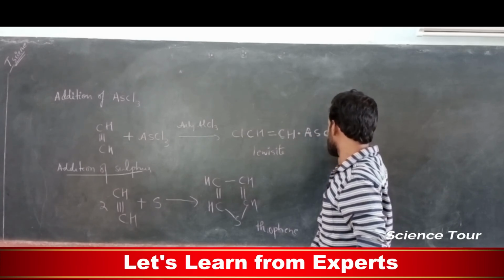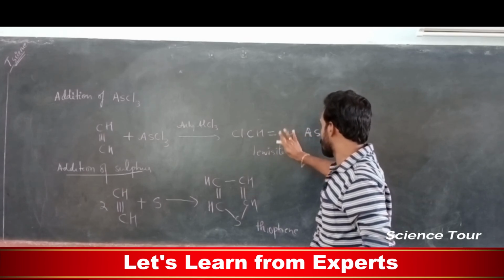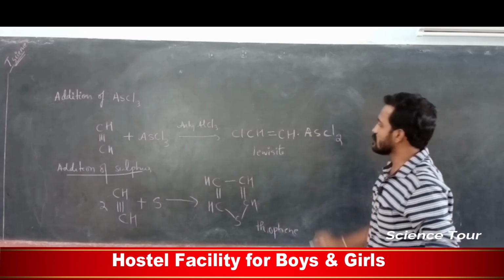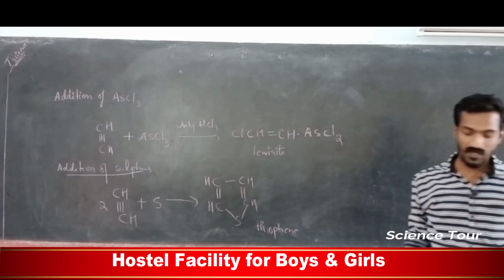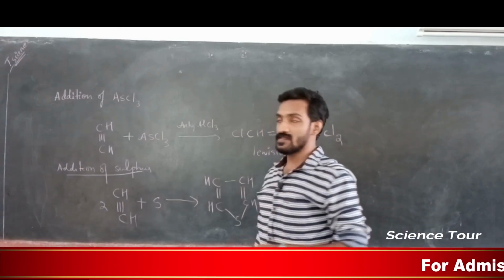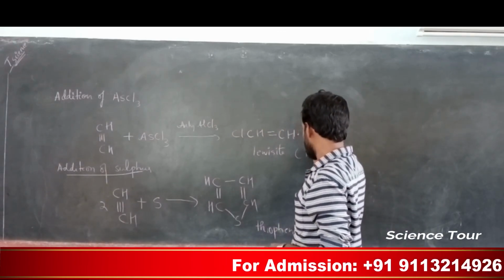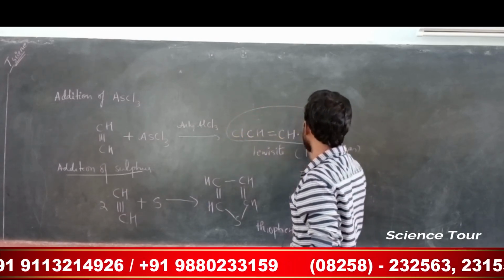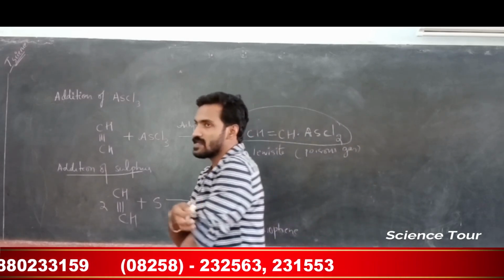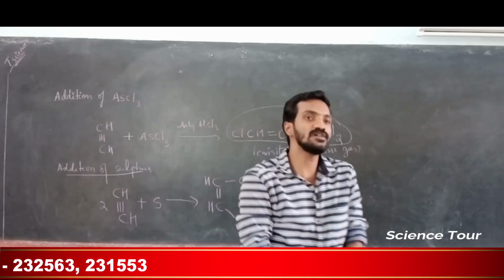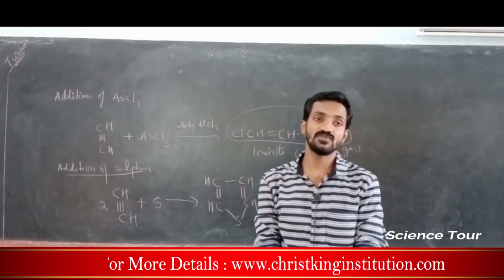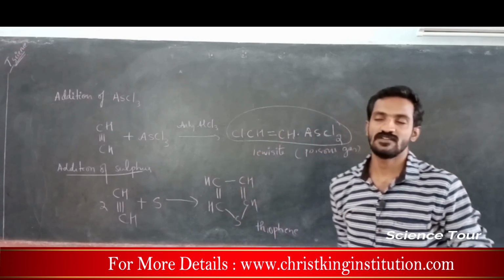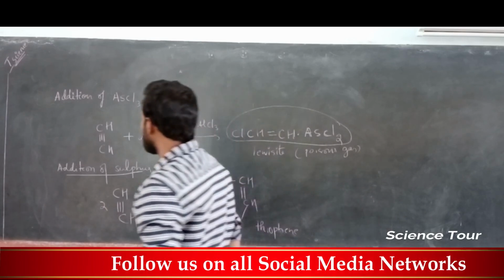This is the product formed. This is called Lewisite gas, a poisonous gas produced by treating ethyne with arsenic trichloride. This Lewisite gas was used in World War to kill people.